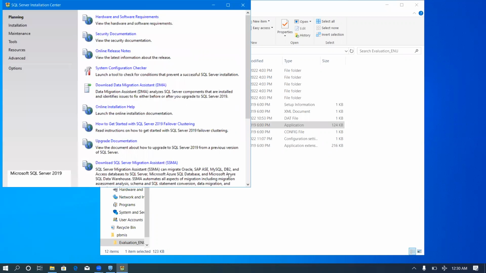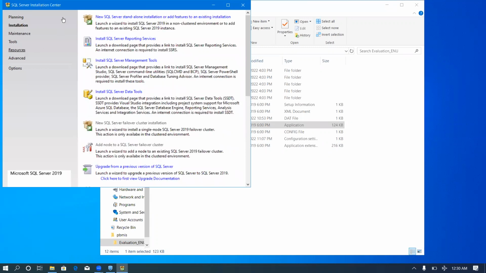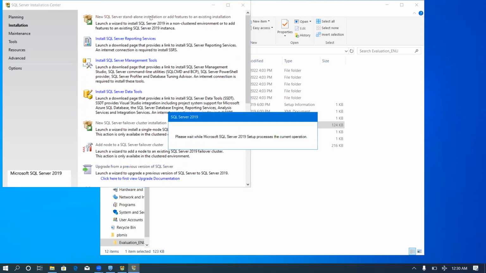When the installation menu opens, on your left-hand side, click on Installation. Then, with the options that come, click on the first option, which is New SQL Server Standalone Installation or Add Features to an Existing Installation.